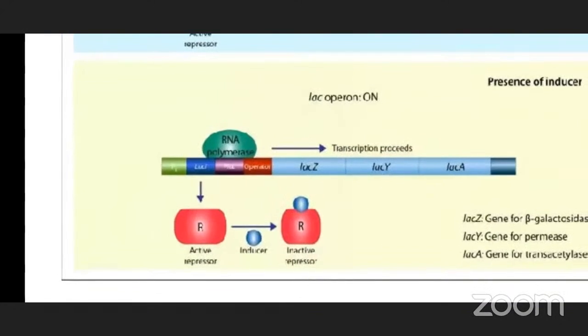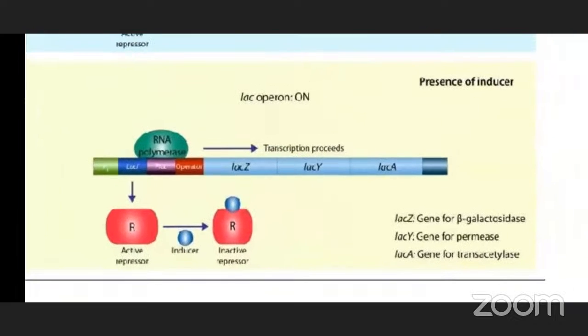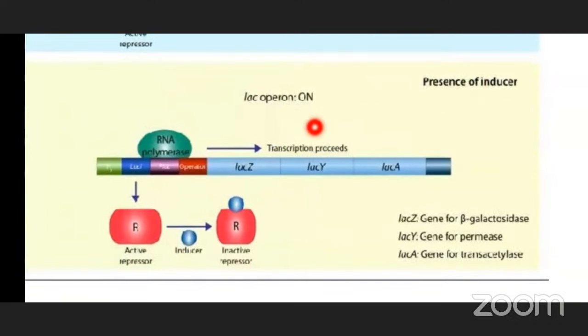So, in the presence of inducer, means in the presence of lactose, this lac operon is switched on. Lactose acts as inducer to switch on the lac operon.